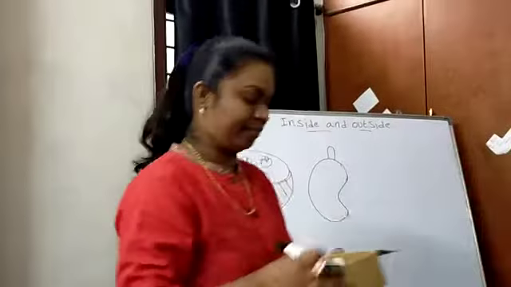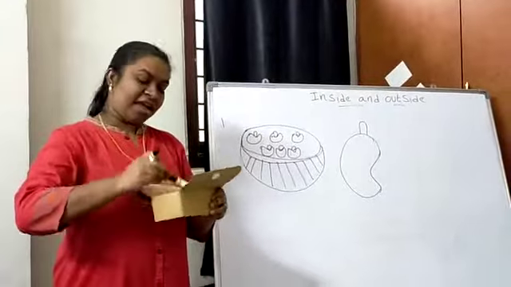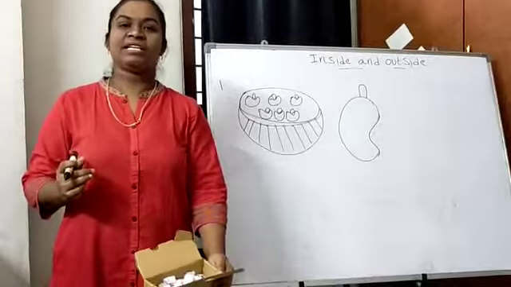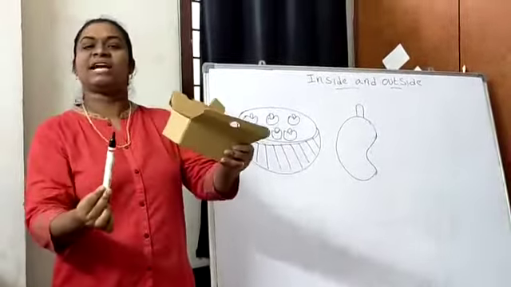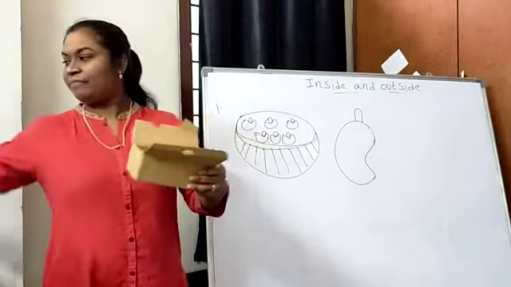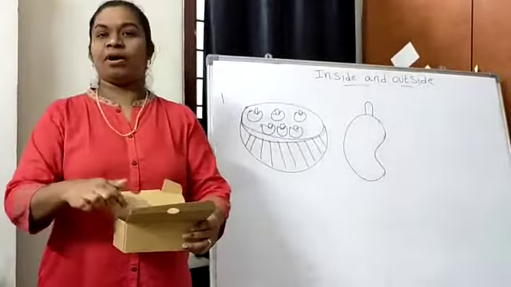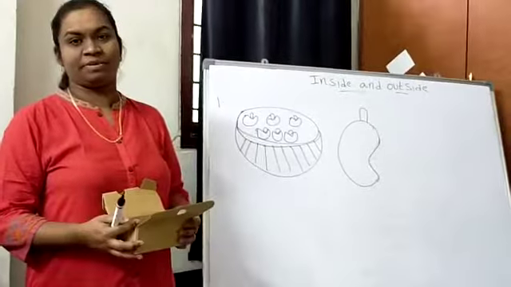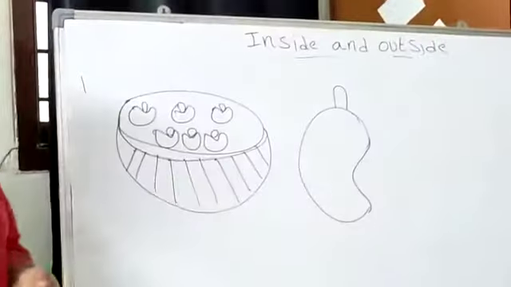I am going to show you one more example. Now I have a small box and I have a marker. This marker is inside the box, whereas this marker is outside the box. Yes children, are you getting it? Very simple concept. Is that clear? Please copy down this drawing into your classwork.